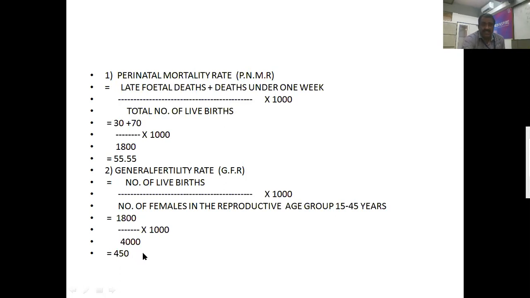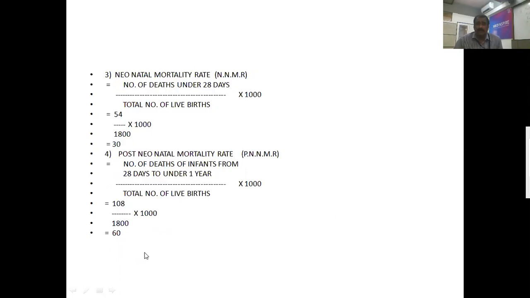The next one is neonatal mortality rate. Number of deaths under 28 days divided by total number of live births into 1000. Number of deaths under 28 days is given as 54 and the total number of live births is 1800. Substitute the values and multiply with 1000, and the neonatal mortality rate is 30. Right? You can solve on your own. I am just explaining for you.